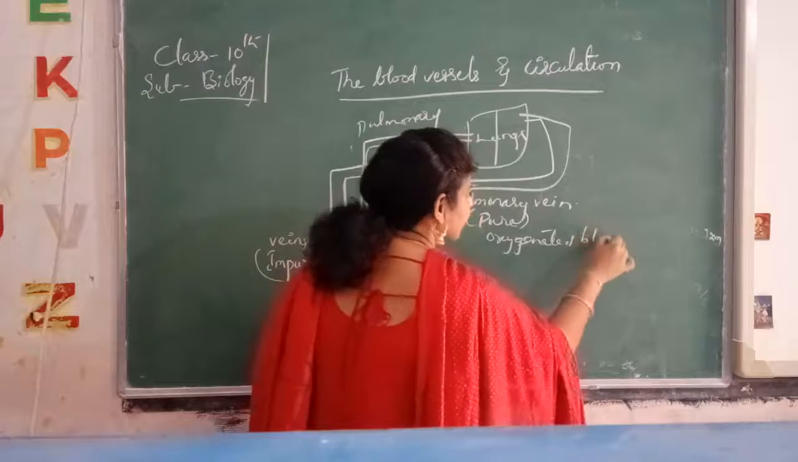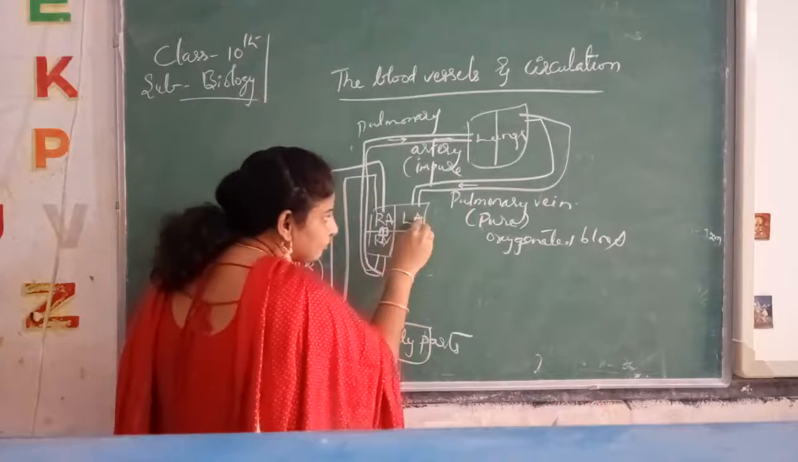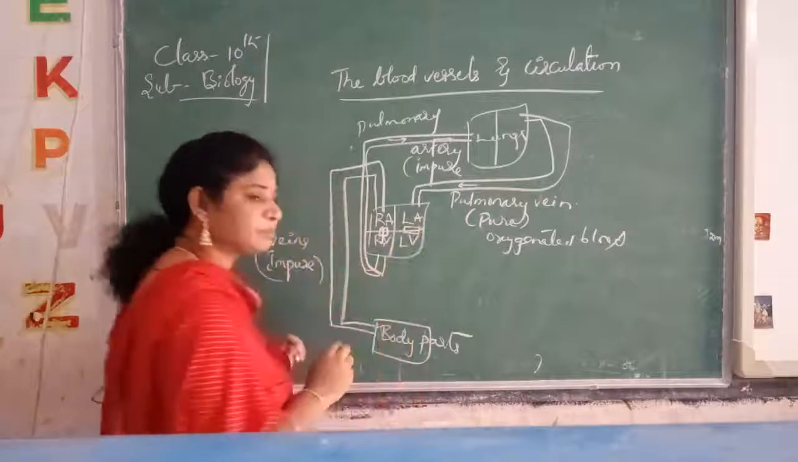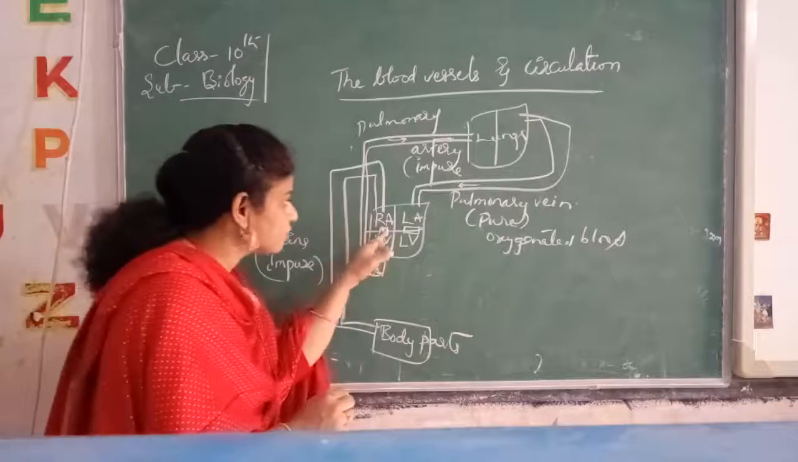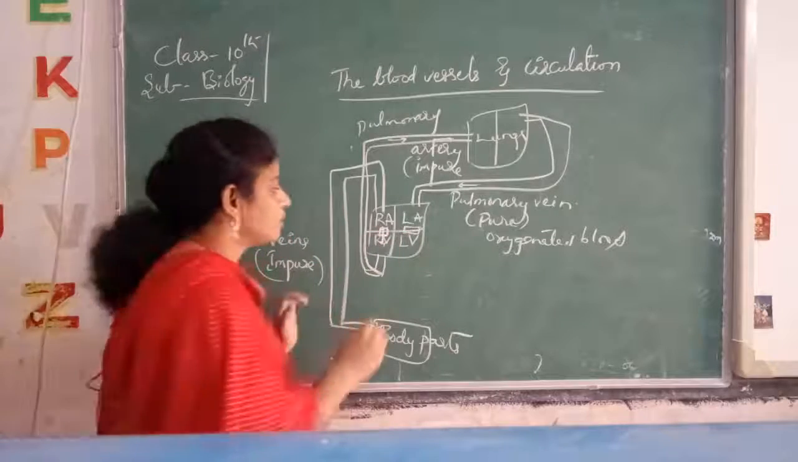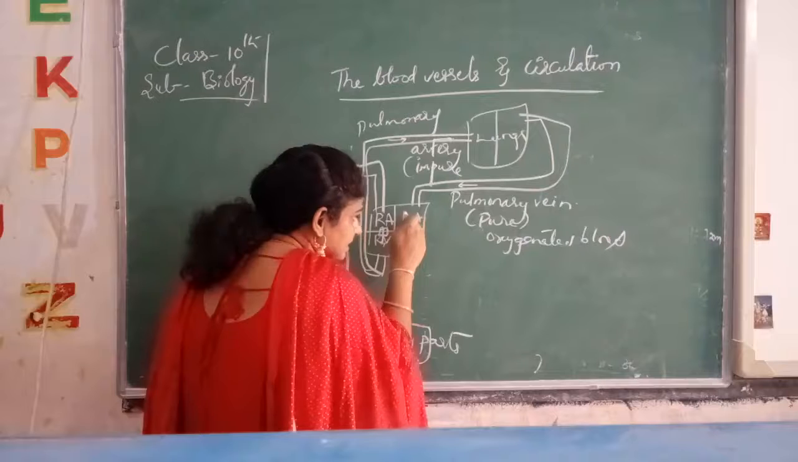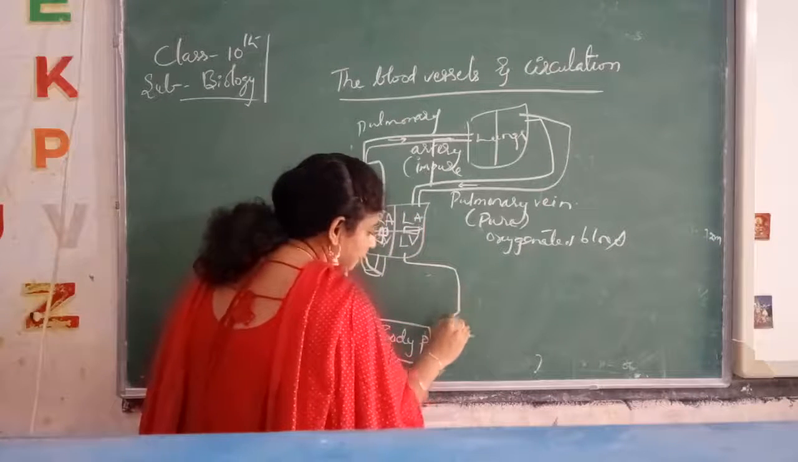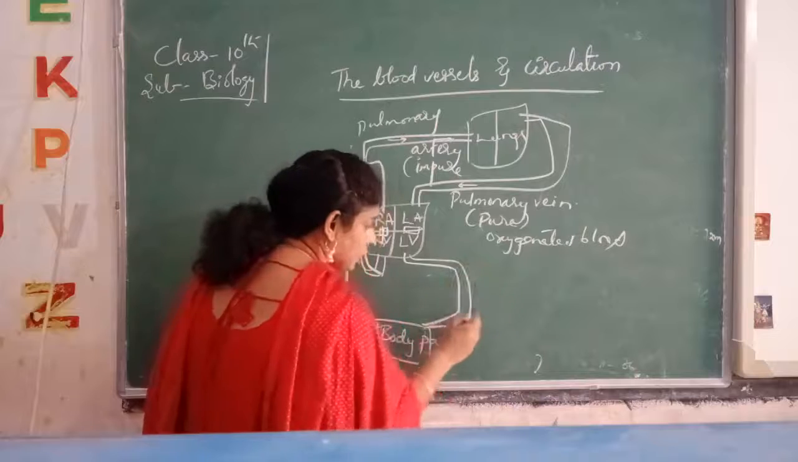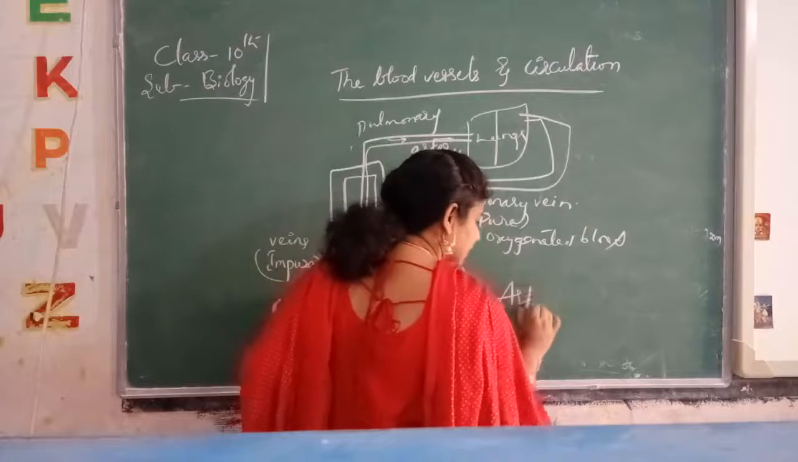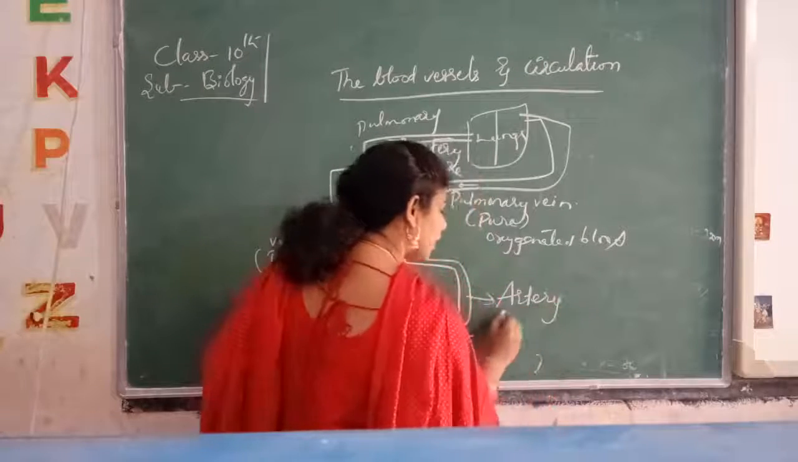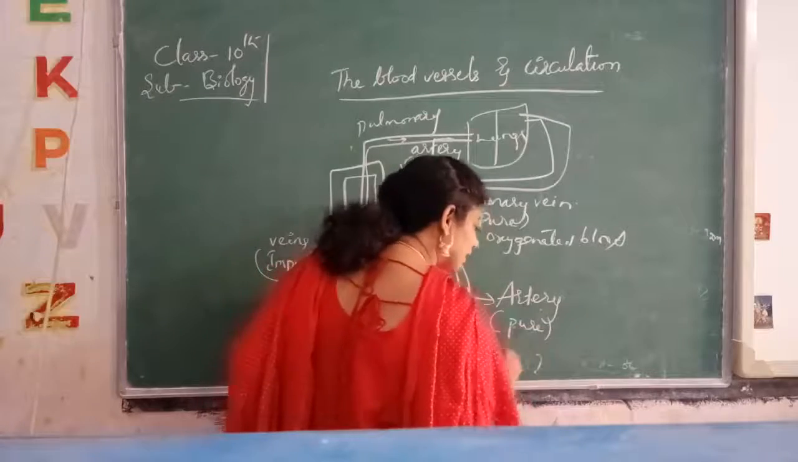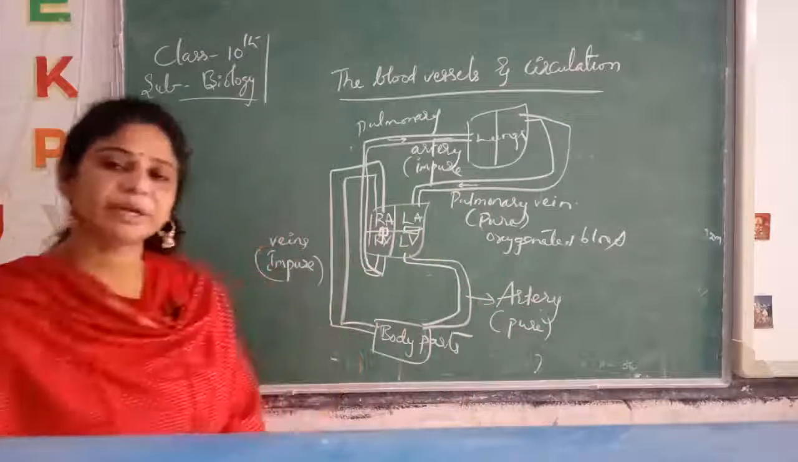Again, from the left auricle, with the help of the bicuspid valve. Here the tricuspid valve, here the bicuspid valve. With the help of the bicuspid valve, the blood is pushed into the left ventricle. From the left ventricle it goes to the various parts of the body. Who is carrying the blood? The artery is carrying it. Which blood? Pure blood. Oxygenated blood is carried by the artery.